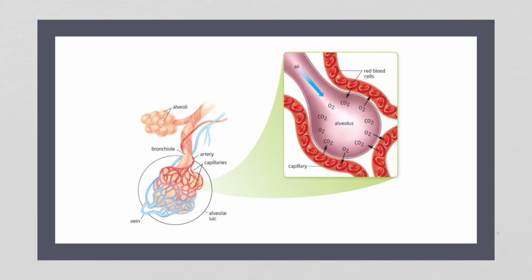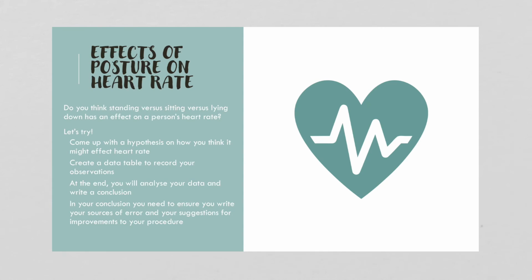So here's a close-up of an alveolus. So here is our air coming in and our little alveolus. We can see that there's carbon dioxide and oxygen being transferred. Here's the capillaries that are surrounding the alveolus. And you can see here a different picture. So they almost look like little clusters of grapes. They're tiny little sacs at the ends of the bronchioles, and they're surrounded by blood vessels, capillaries, so that the gases can exchange.